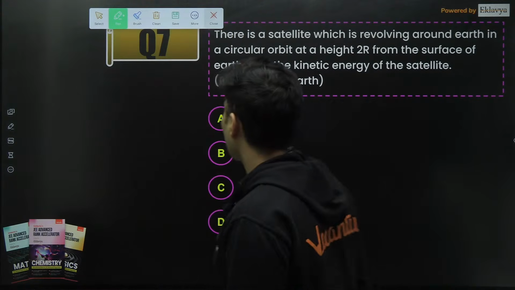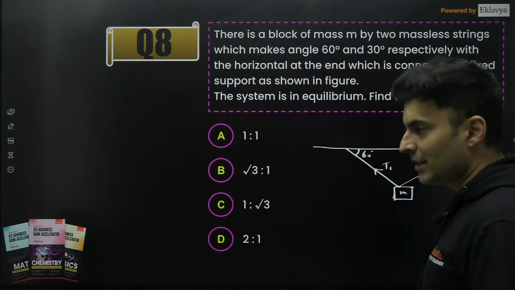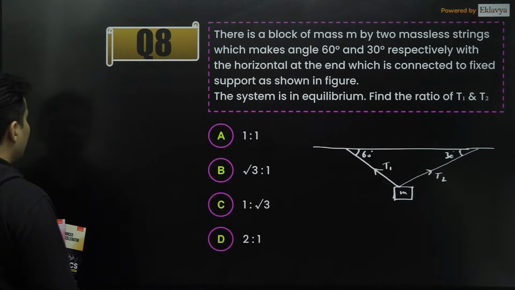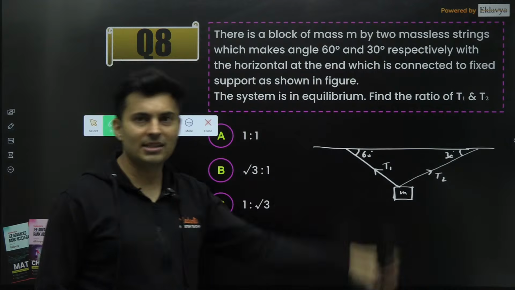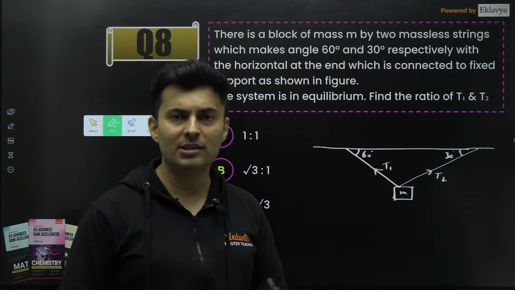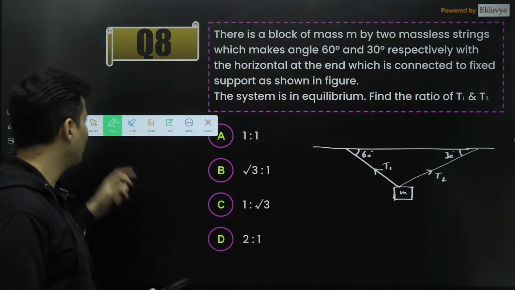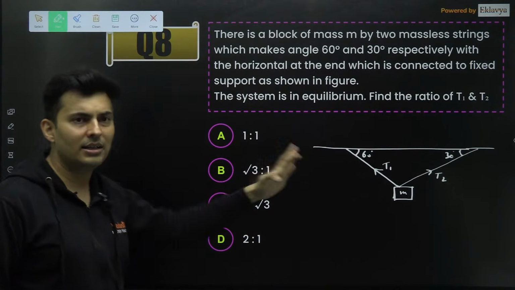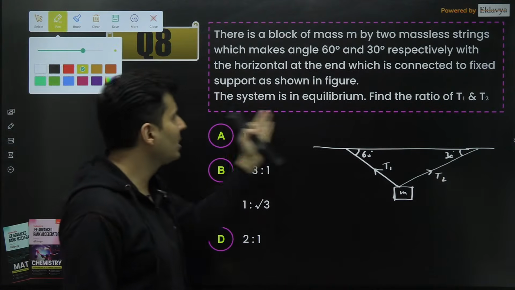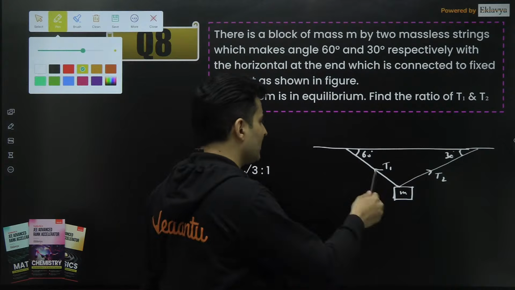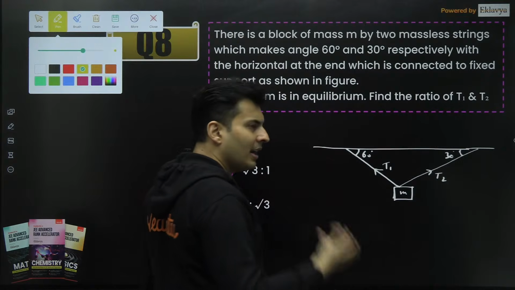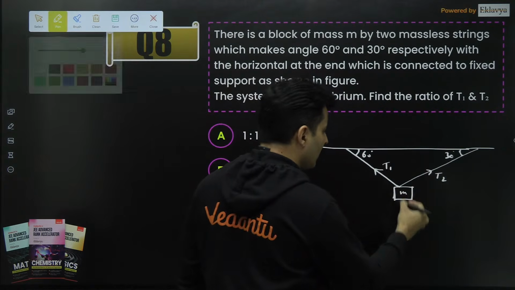Extremely careful. Okay. So moving on to the next question on your screen, and here it is. So this particular question, how many times this diagram? I mean, almost every JEE book should have this particular question either as a solved example or initial example. 100 times you would have solved this kind of question, repeated PYQ also. So the question is find the ratio of tension. Sometimes they ask you what is tension. Sometimes they ask you what is the mass, what is the angle. Any kind of question can come. It's a question on equilibrium.